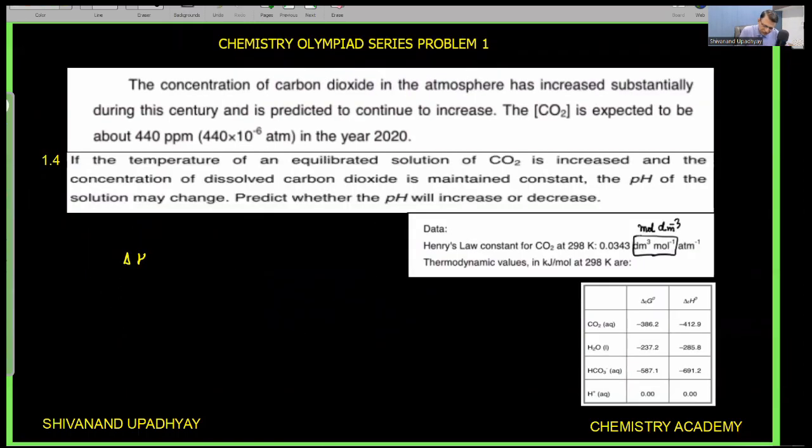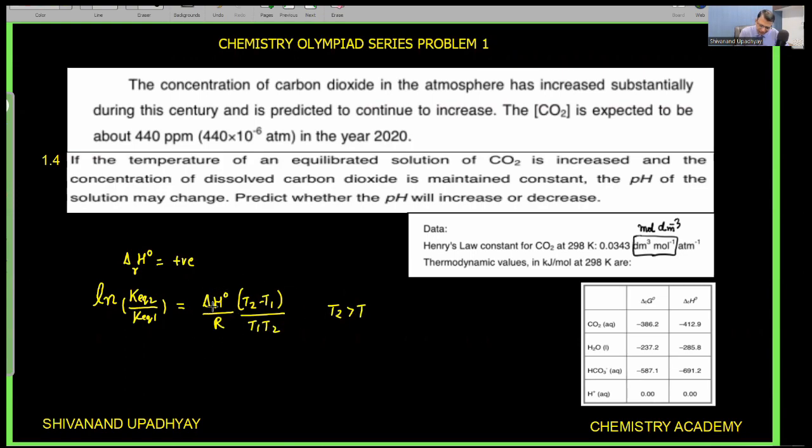So since delta H naught of reaction is positive, for an endothermic reaction, we have studied the variation of equilibrium constant with temperature: ln K equilibrium 2 upon K equilibrium 1 is equal to delta H naught upon R times T2 minus T1 upon T1 T2. If T2 is greater than T1, it means I am increasing the temperature, so this whole thing is going to be positive.